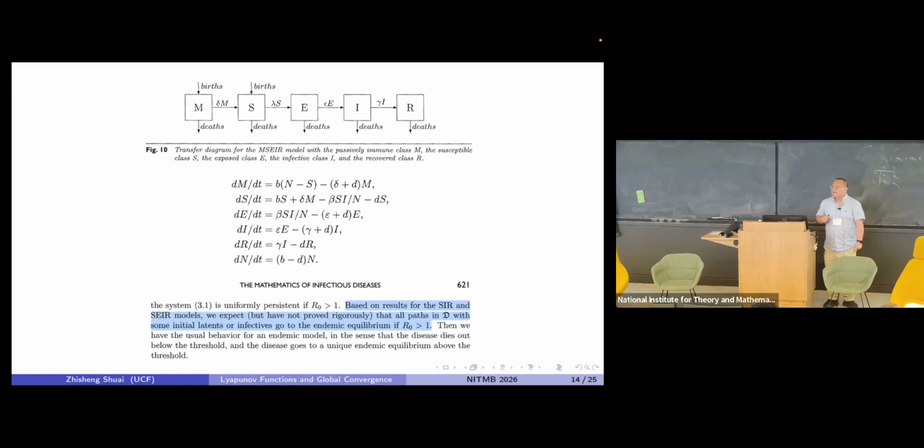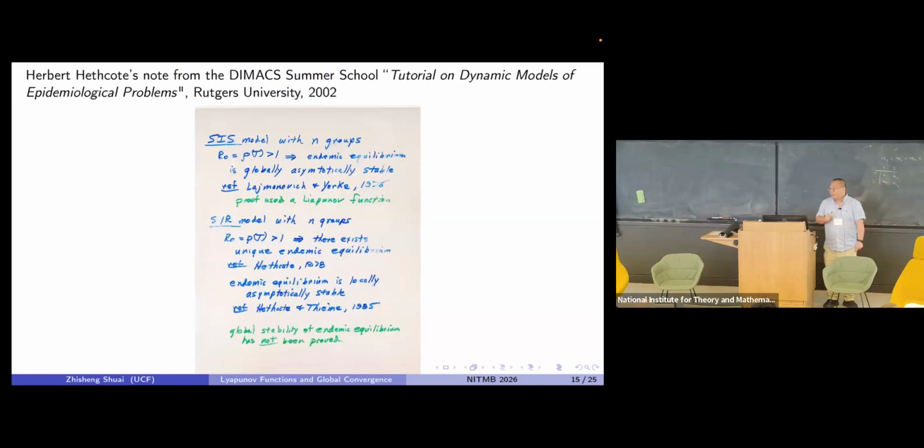However, we are able to answer another question asked by Hethcote in his notes from a summer school in 2002. He asked about a paper from 1976 by Lajmanovich and Jim Yorke on this n-group SIS model. You can think about this SIS as being for STIs, sexually transmitted infections.